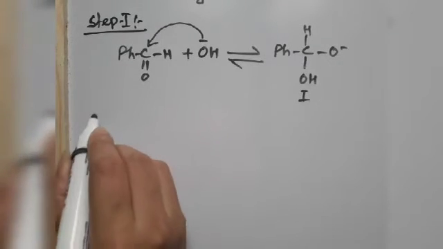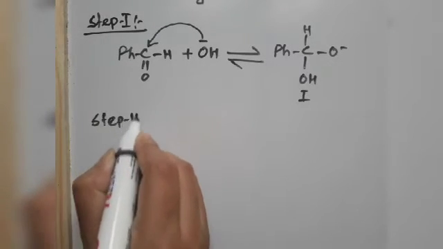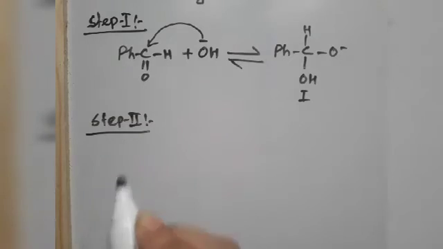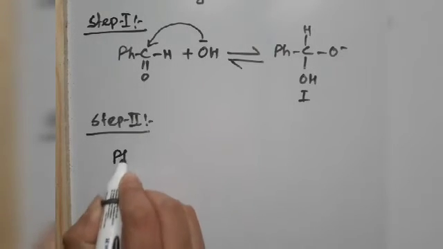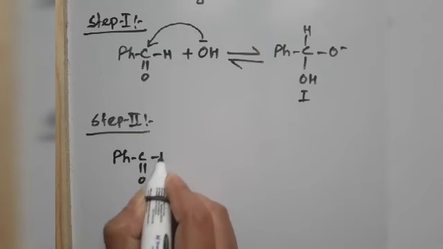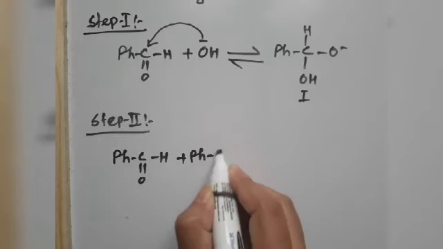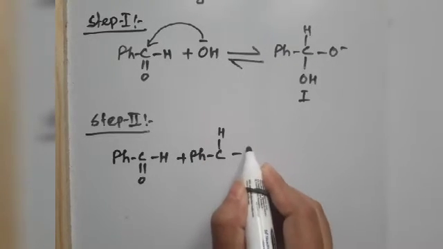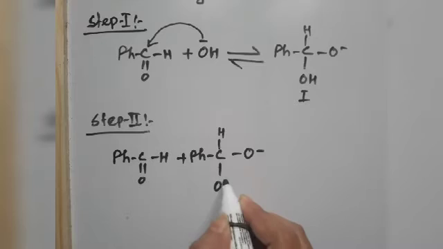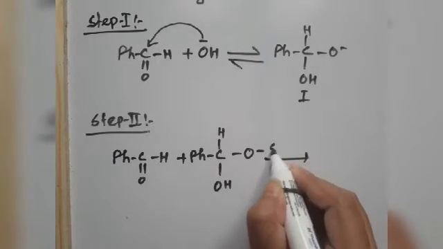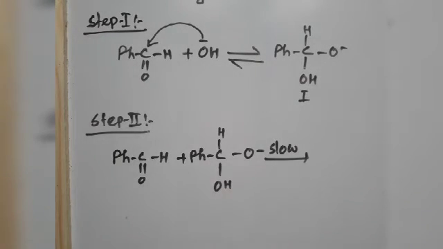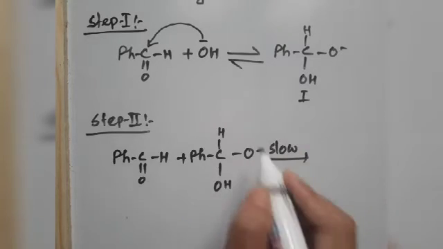Now the next step, step 2. Addition of hydride ion occurs over here. Another molecule of benzaldehyde is also there, and we have this intermediate 1. So let's write it. HO minus, OH, right? This is the slow step and the rate determining step of this reaction.